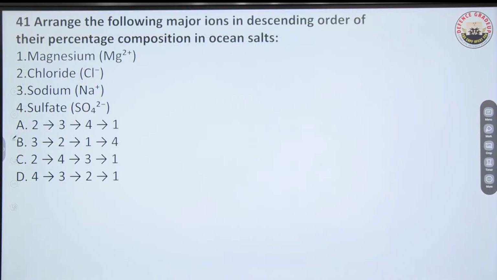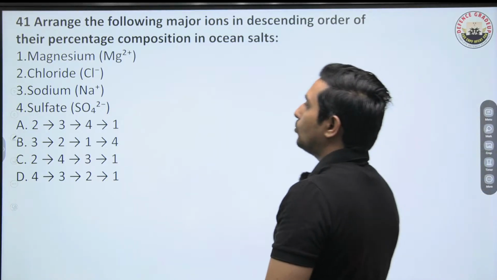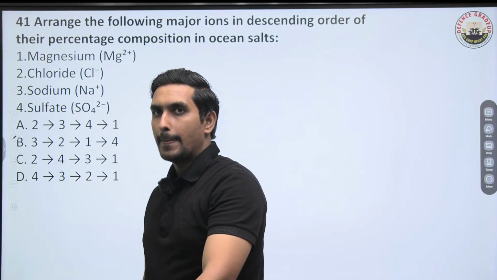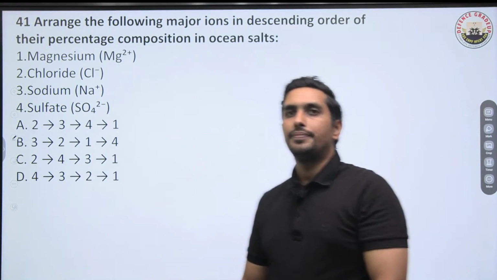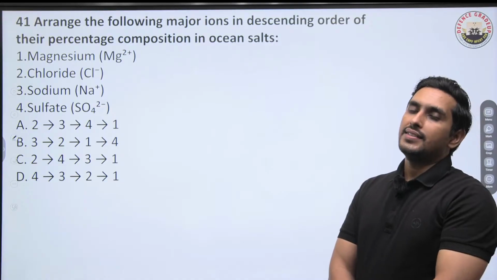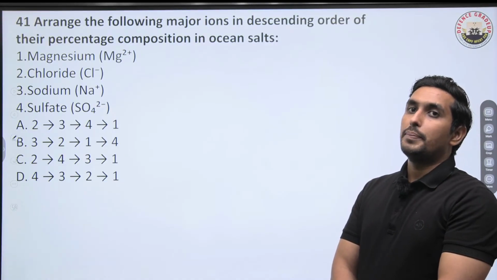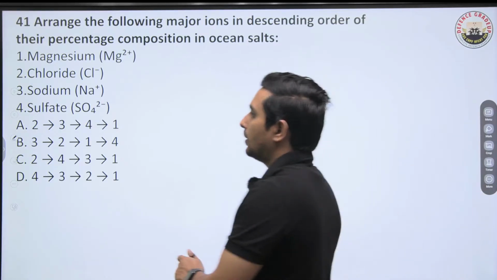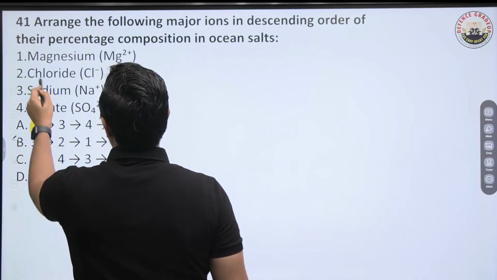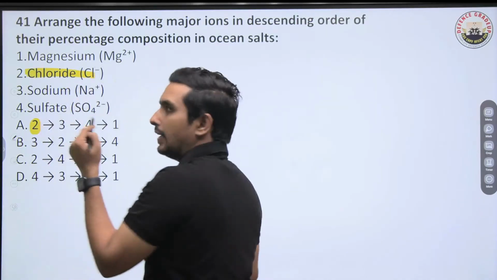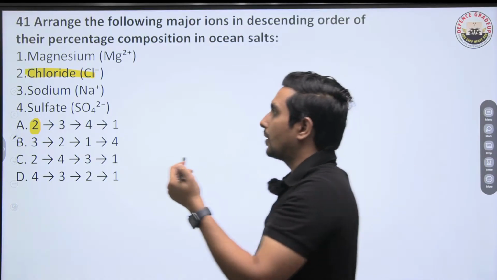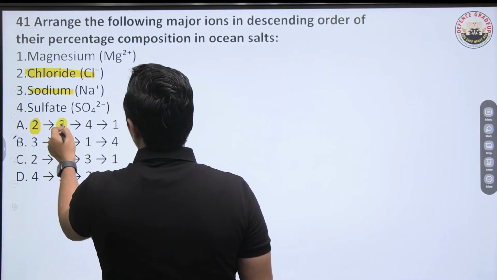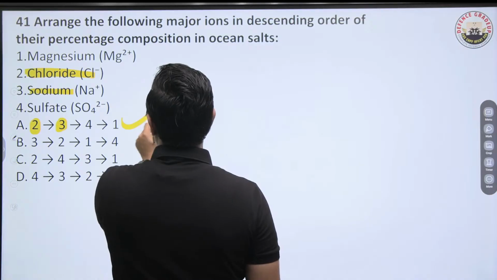Question number 41 says, arrange the following ions in the descending order of their presence in ocean salt: magnesium, chloride, sodium and sulfate. Tell me, how do you look at it? Ions we are talking about. The maximum one is of course chloride, because sodium chloride, magnesium chloride, so chloride has to be there. Chloride is on the top, and after chloride we have sodium, that is 3. So of course here we get A again as the right answer.